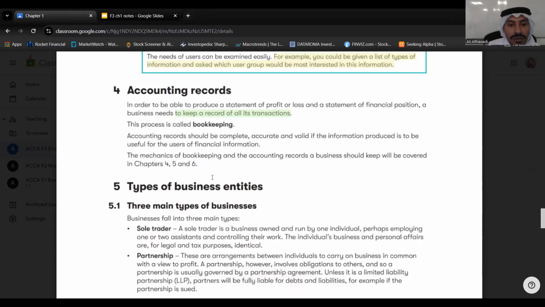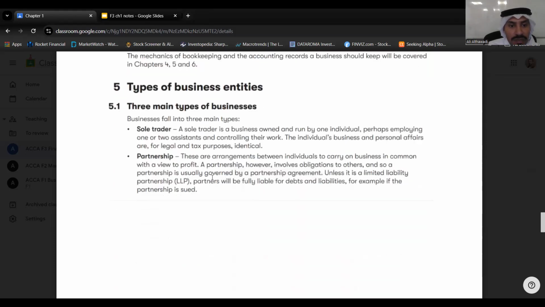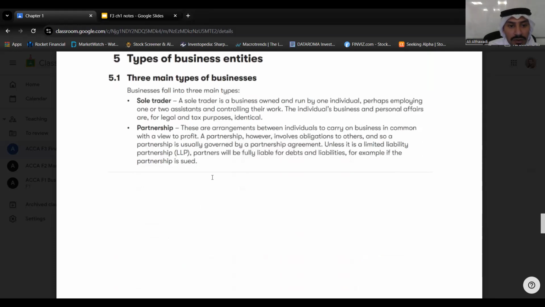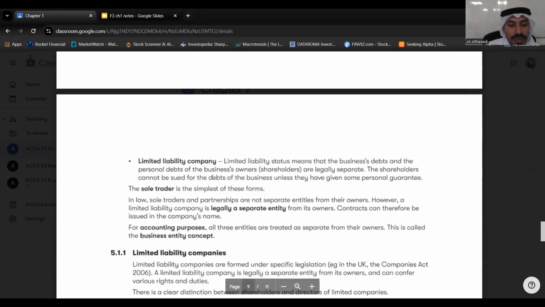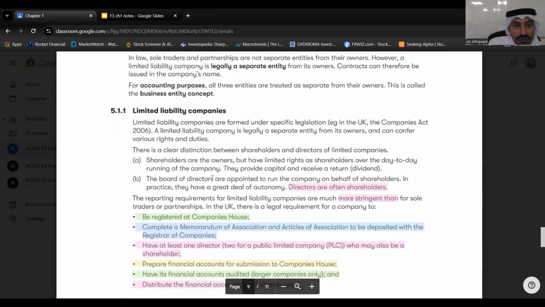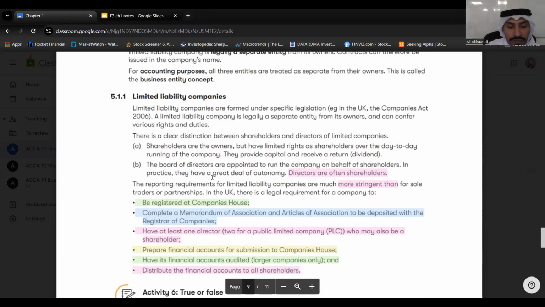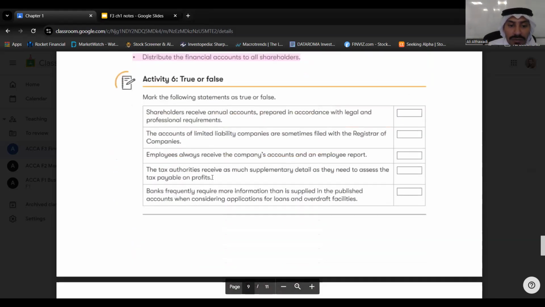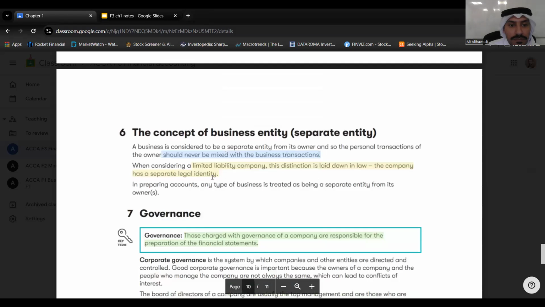Recording account. We have already covered this in the slide. Okay, and types of businesses I have already explained: sole trader, partnership, and limited liability companies. Now, in accounts, whatever we're going to do next in coming chapters, our focus is on limited liability companies, because by law, they are the ones required to create all these statements. Okay, so whenever we are talking about companies, we mean limited liability companies. Okay, later on. Now, this activity we have already done.